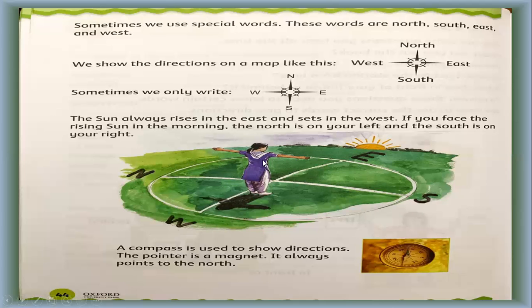You can also do this if you go outside in the morning when the sun is rising. Face towards the sun, then this is east, this is west at the back, the left side is north, and the right side is south. You can see, look, the sun is rising from the east and it's going to set on the west side. So this is west.